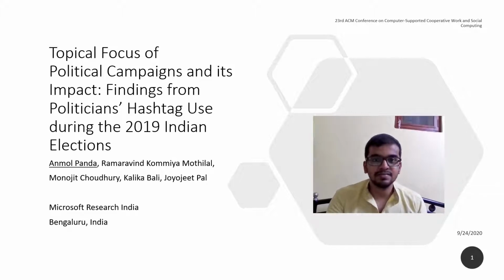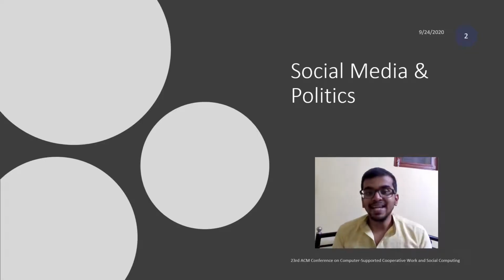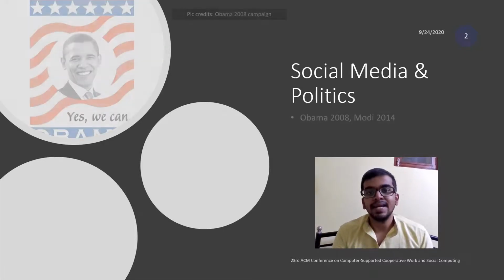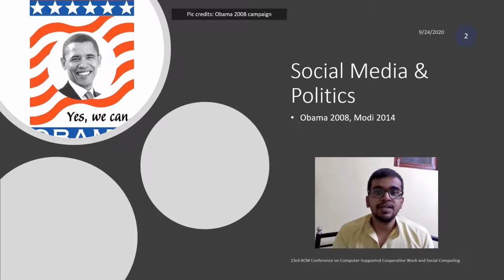Let's get started. The 2008 US presidential campaign of Barack Obama started the process of leveraging digital media for election campaigns globally. In India, Narendra Modi's 2014 election campaign, which had a significant social media component, and his landslide victory showed the potency of new media for political propaganda.